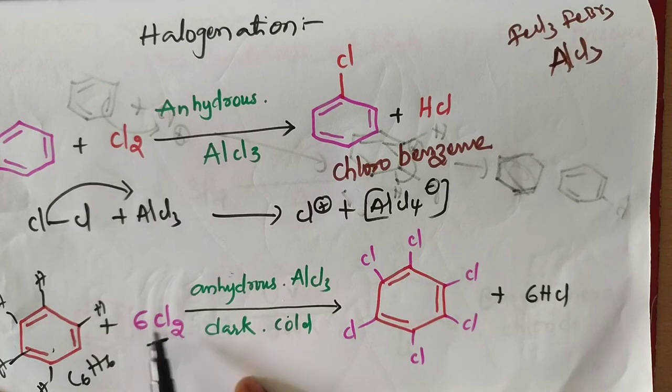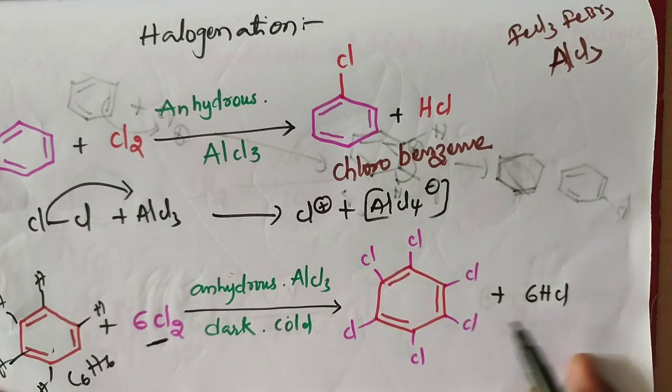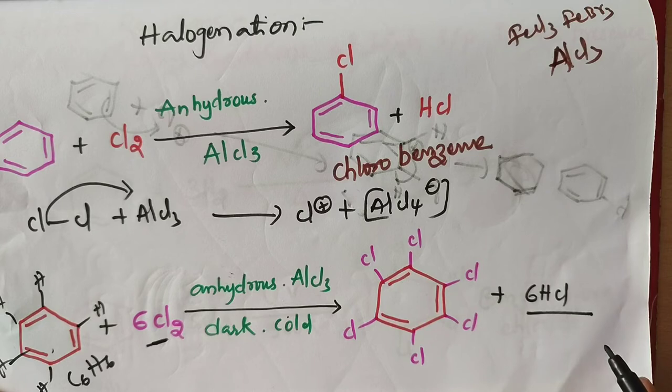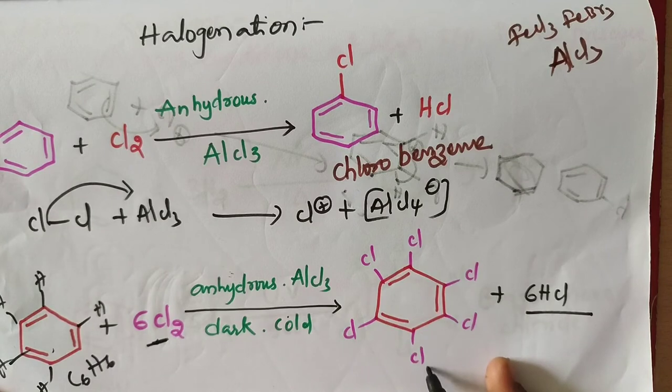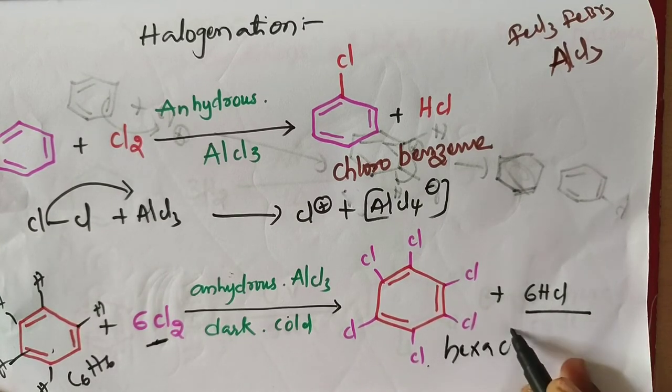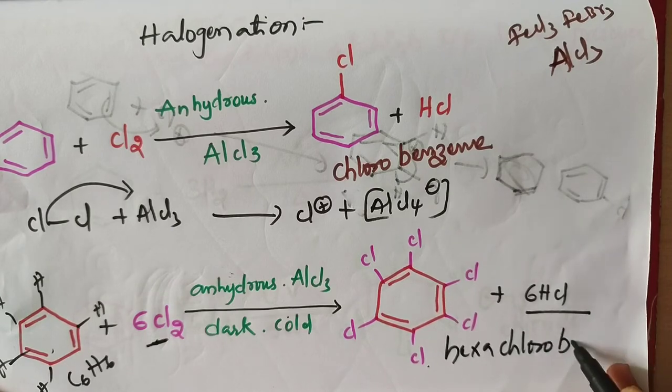Total how many is there? 6 Cl2, so in total 12 chlorines. 6 chlorines replace the 6 hydrogens and the remaining 6 chlorines become HCl. So we get C6Cl6. Total 12 is completed. We call this hexachlorobenzene.